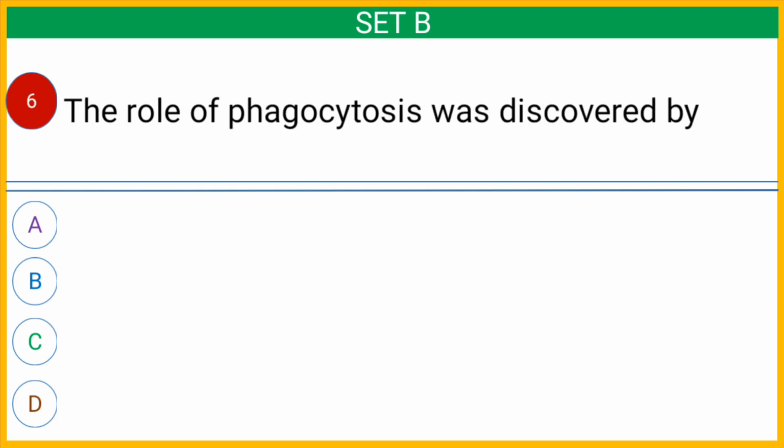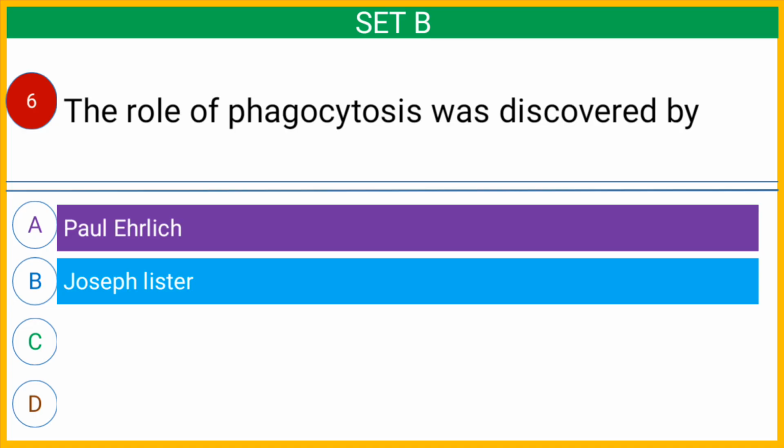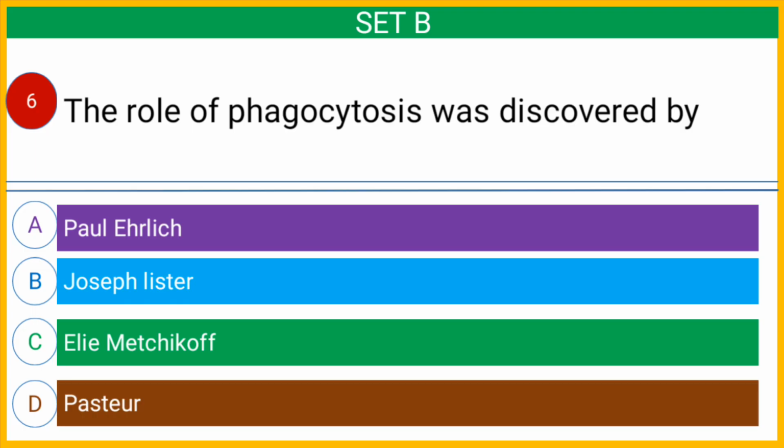Question number 6, the role of phagocytosis was discovered by option A Paul Ehrlich, option B Joseph Lister, option C Elie Metchnikoff, or option D Pasteur. And the correct answer is option C Metchnikoff.